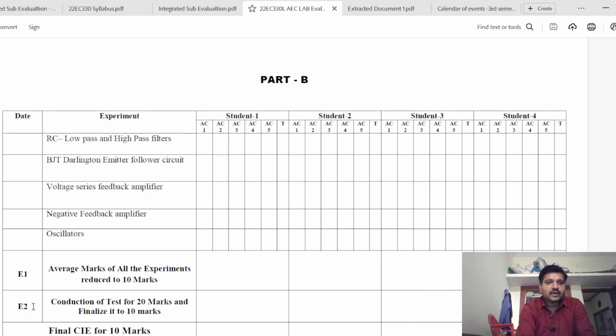And then we have another event at the end of the lab, where you will be conducting a test for 20 marks, and that will also be reduced to 10 marks. So your final CIE for event 2, which is supposed to be for 10 marks, will be taken by the average of this E1 and E2 parameter over here, and this will contribute 10 marks for your event 2.